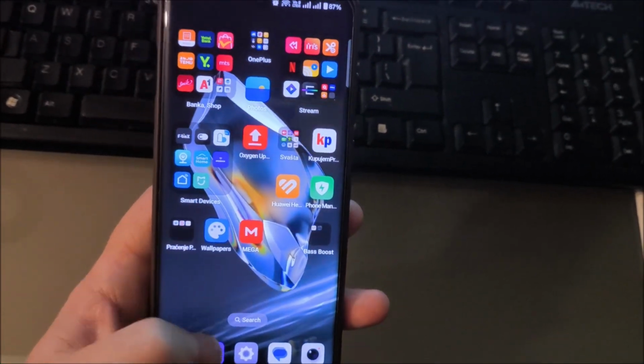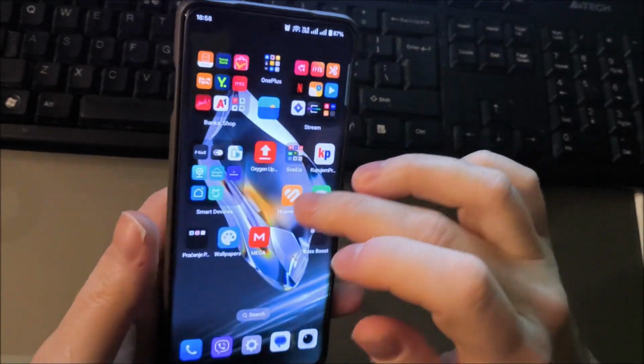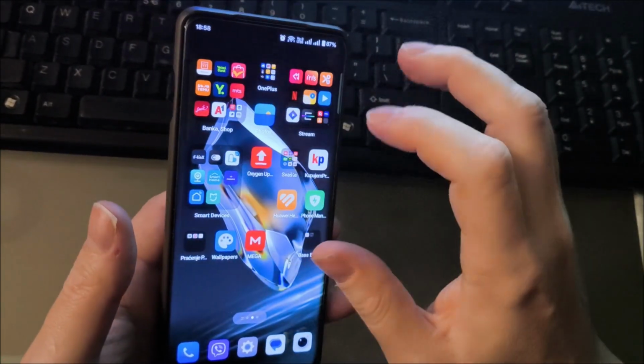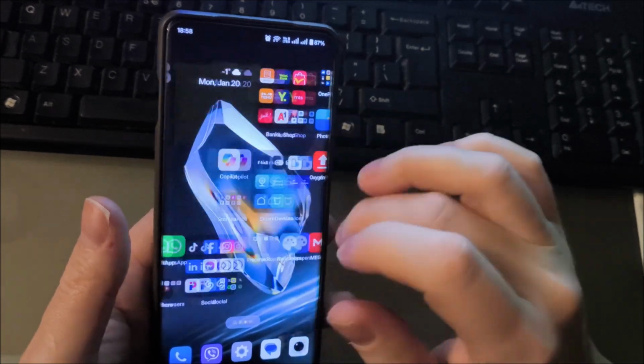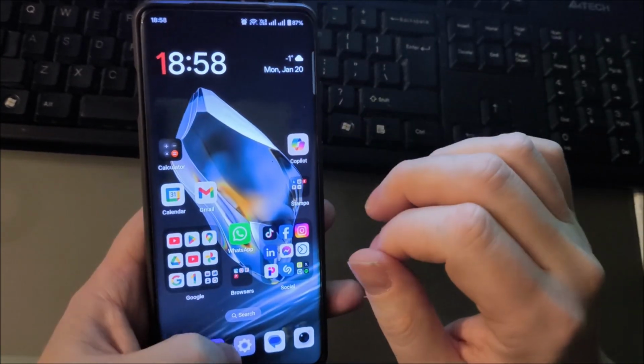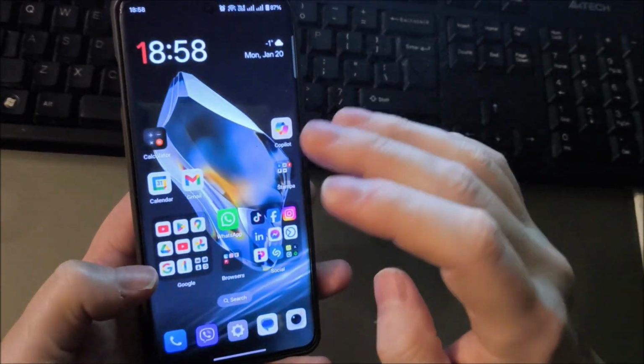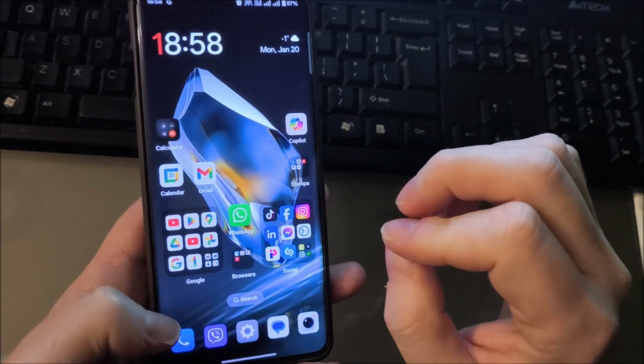Now I restore my settings. As you can see, icons, groups of icons. So for now it works.